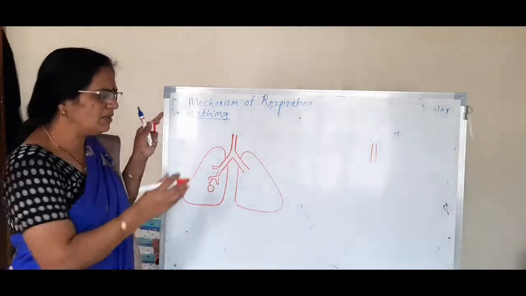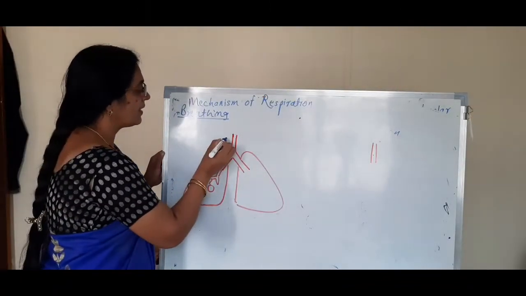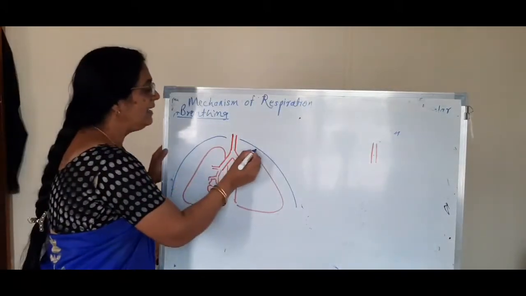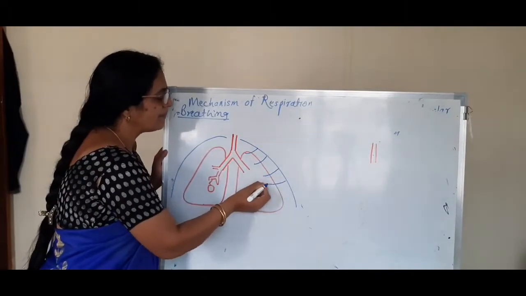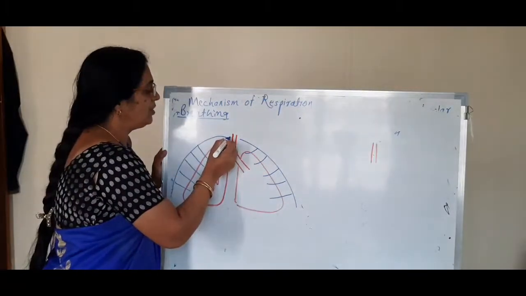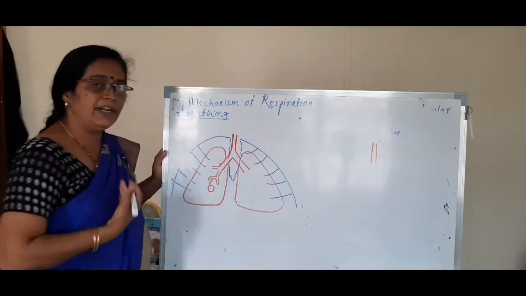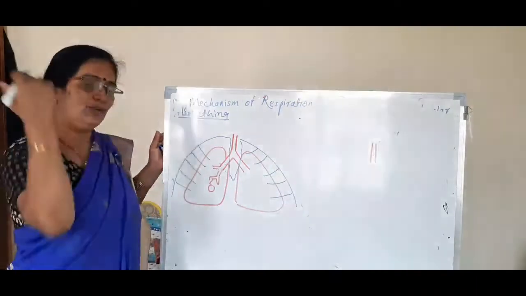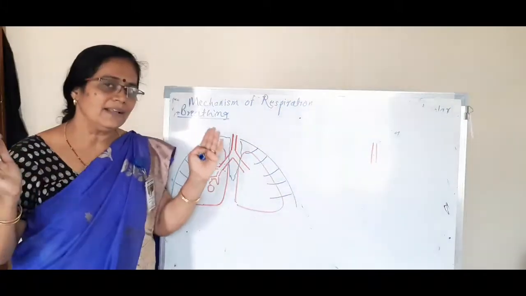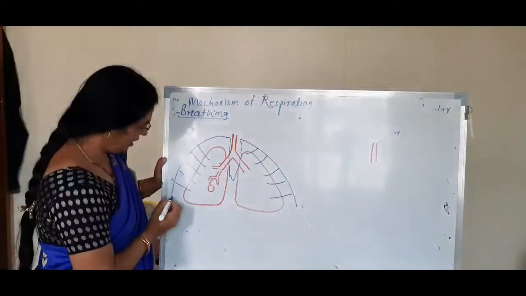The lungs are protected in the thoracic cavity: laterally by the ribs, ventrally by the sternum, and dorsally by the vertebral column.